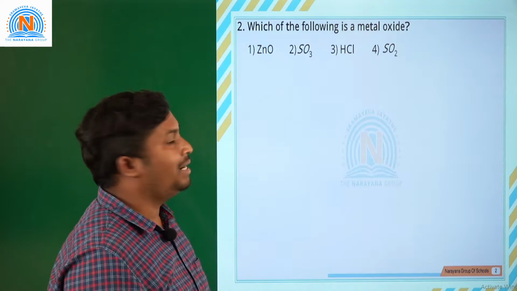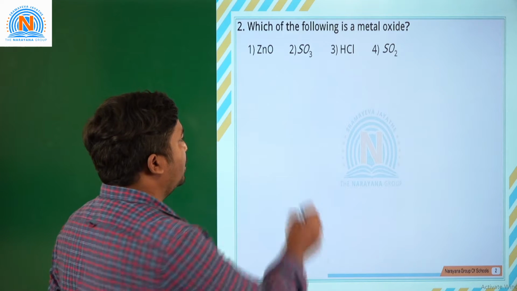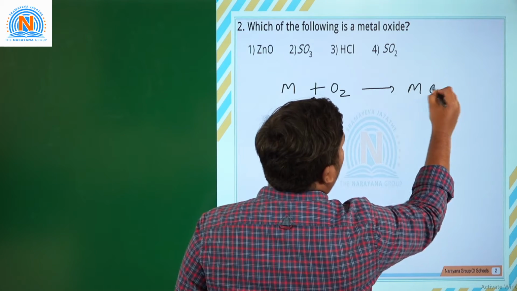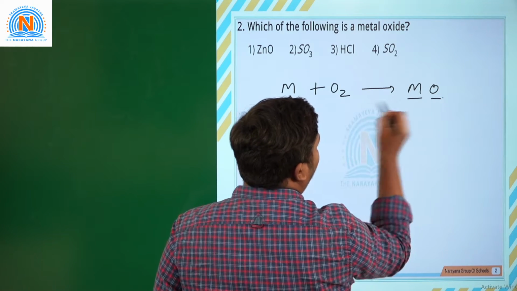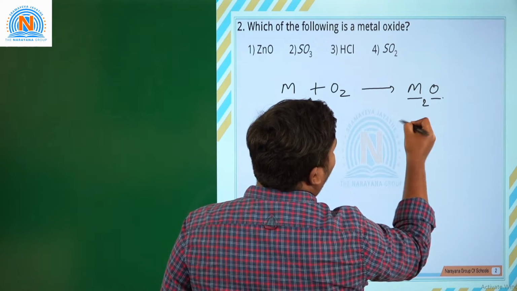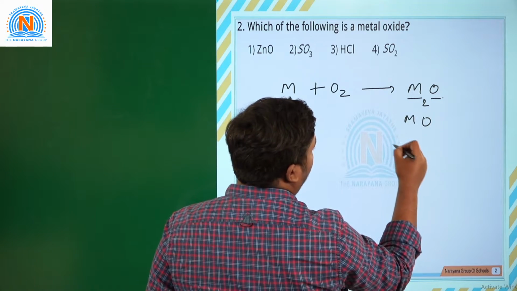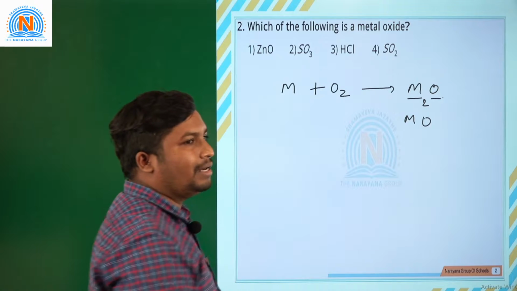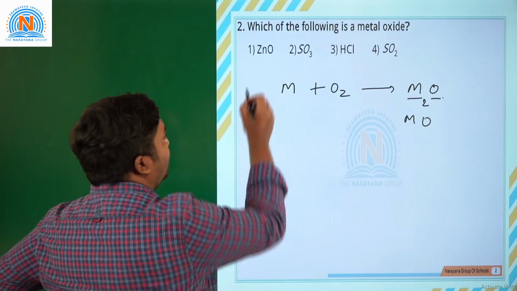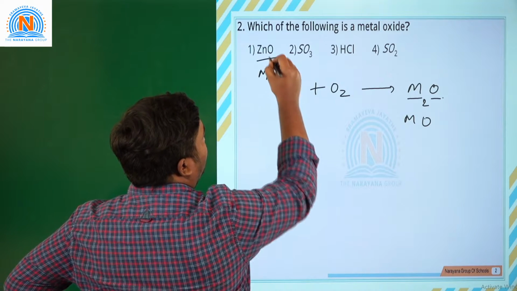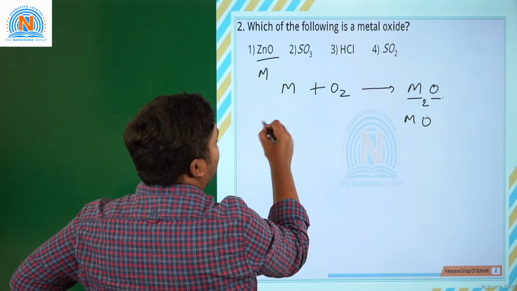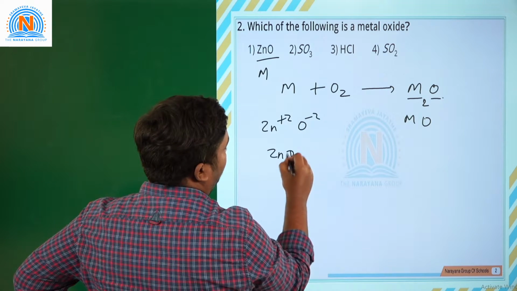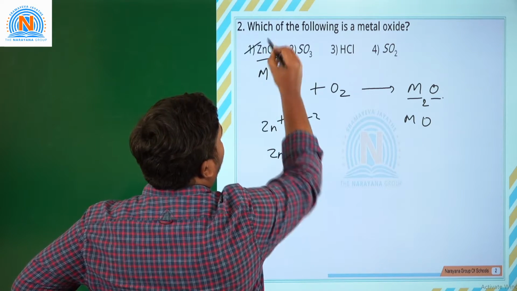Which of the following is a metal oxide? Metal oxides are those formed when a metal reacts with oxygen, forming MO. If it is a 1A group element, it forms M2O. If it is a 2A group element, it forms MO, and so on. But the first atom should be a metal, and the second atom should be the one reacting with oxygen. In zinc oxide, zinc is a metal, and oxygen forms the oxide. So Zn plus 2 and O minus 2 form zinc oxide, ZnO. So the first one is the metal oxide and is correct.